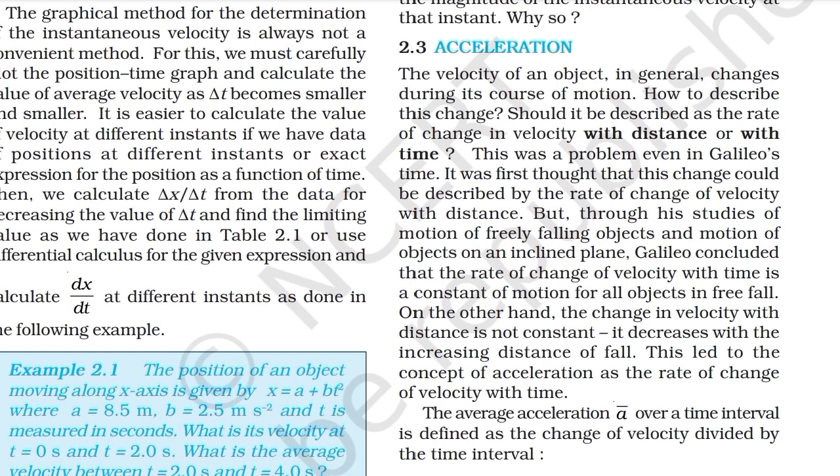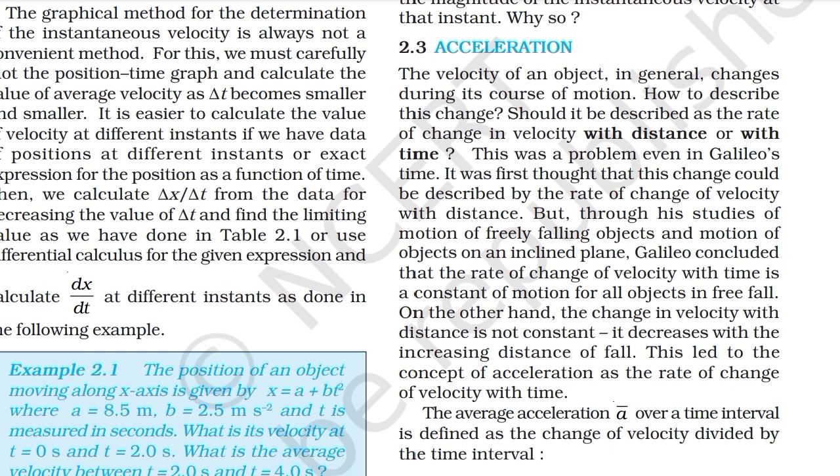It was first thought that this change could be described by the rate of change of velocity with distance, but through his studies of motion of freely falling objects and the motion of objects on an inclined plane, Galileo concluded that the rate of change of velocity with time is a constant of motion for all objects in free fall. On the other hand, the change in velocity with distance is not constant. It decreases with the increasing distance of fall. This led to the concept of acceleration as the rate of change of velocity with time.